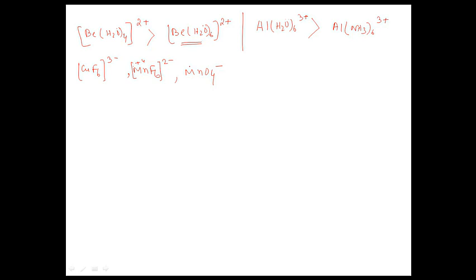So why do we always obtain high oxidation states only with oxides or fluorides? That can be explained by the electroneutrality principle: more electronegative atoms like fluorine and oxygen can stabilize the higher oxidation state compared to other ligands. So according to the electroneutrality principle, these complexes are more stable. That's why fluorine and oxygen always form high oxidation state complexes.